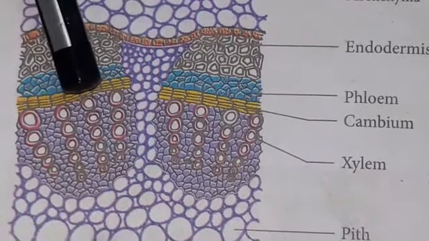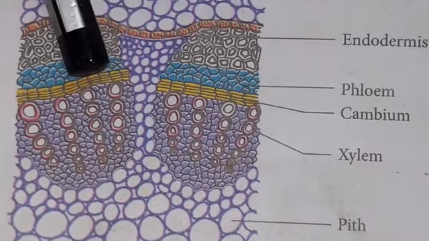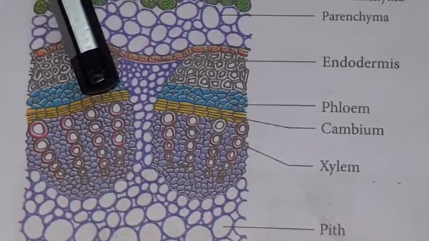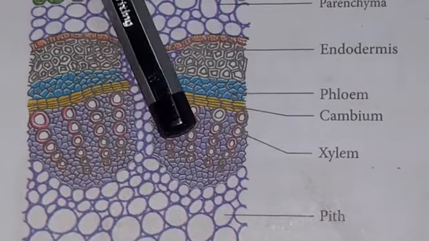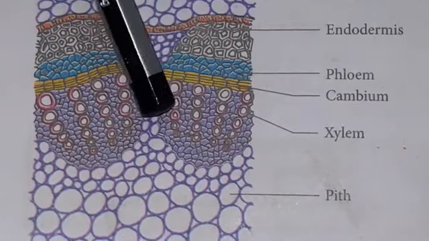Then the innermost layer is the stele. The stele makes up the central part of the stem, inner to the endodermis. It consists of pericycle, vascular bundle and central pith region.